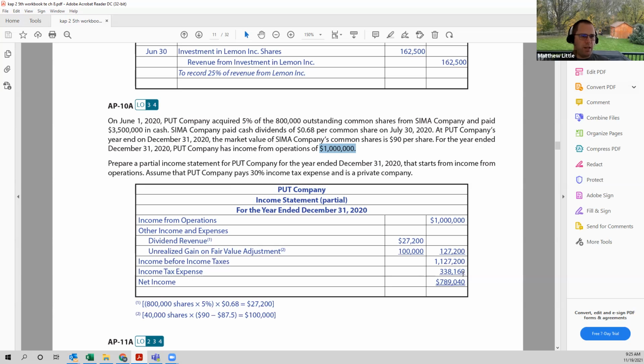Take a 30% income tax amount of $338,160. Our net income, assuming no other edits for Put Company for the year ended December 31st, 2020, would be $789,040.